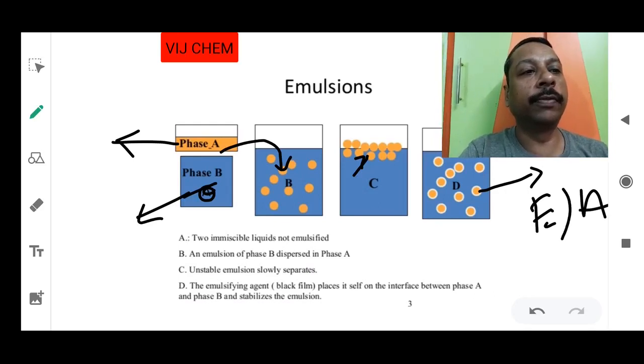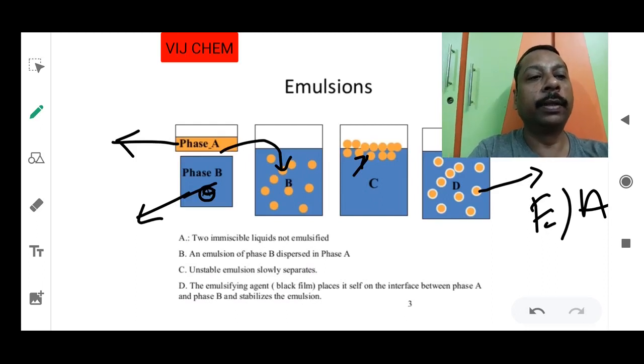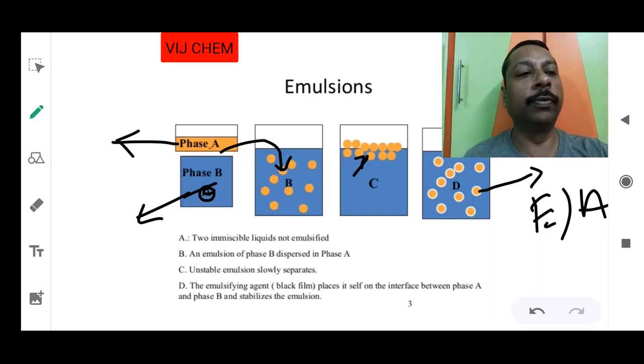What that emulsifying agent is and how it is useful, we will come to know. Understood? That means if you prepare an emulsion by simply mixing the two phases, that is oil in water or water in oil, it might be mixed in the initial stage, but after a certain point of time they are going to separate. If you want them to stabilize, then we should be using the emulsifying agent.